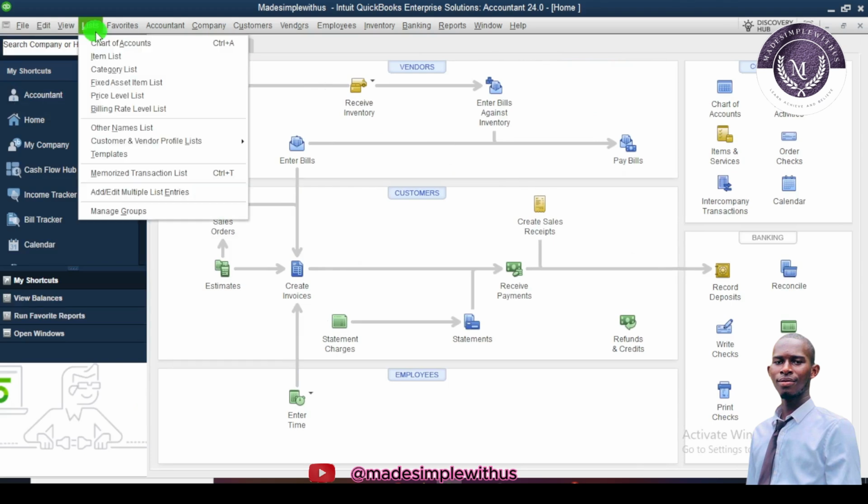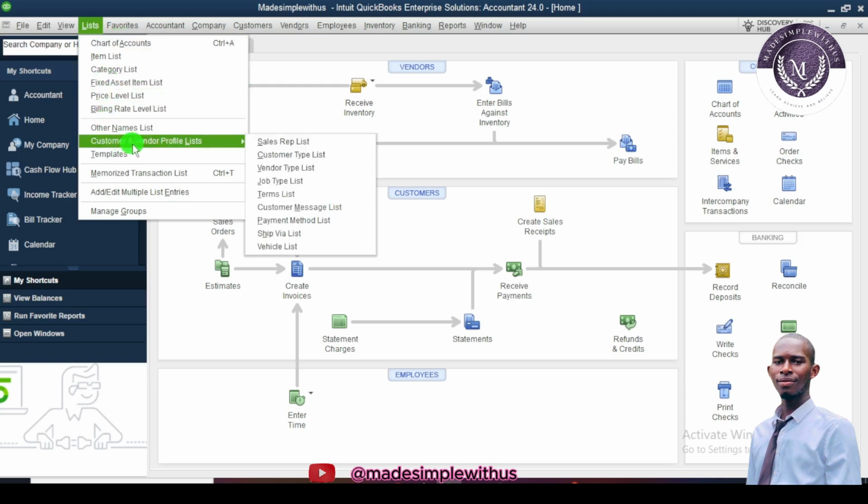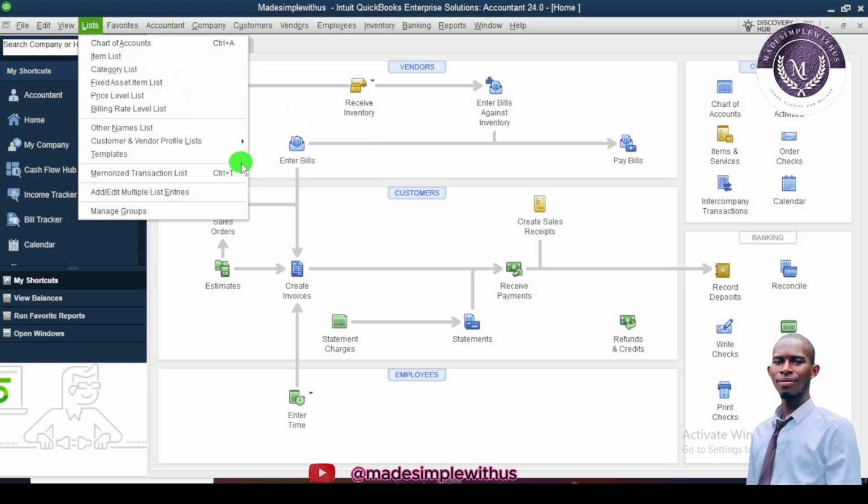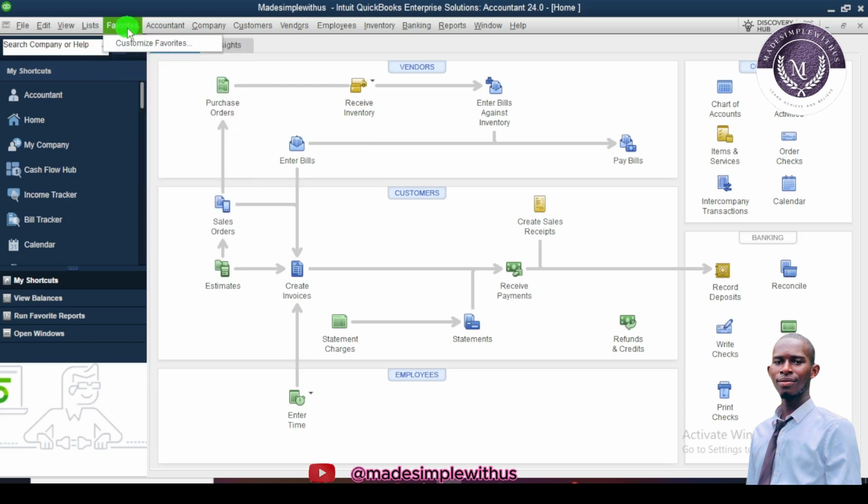So we move on to the list. The list is where some of the main important aspects of QuickBooks are, which is the chart of accounts, which is the backbone of QuickBooks. And also we move on to the customer and vendor profile lists. These are lists of some of the customers and vendors. We can also add customers and vendors, but let's get there.